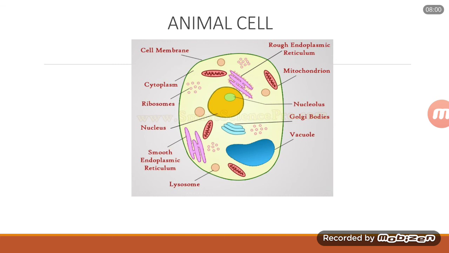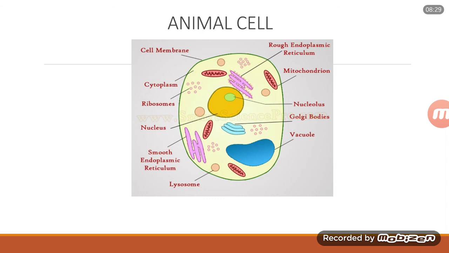Likewise, pink they have designated as rough endoplasmic reticulum and smooth endoplasmic reticulum. Light blue in color, they have labeled it as Golgi bodies. Slightly dark yellowish in color, they have labeled it as nucleus, and inside that nucleus you can see a greenish structure, and they have labeled it as nucleolus, isn't it? Small dotted structures, they have labeled it as ribosomes.